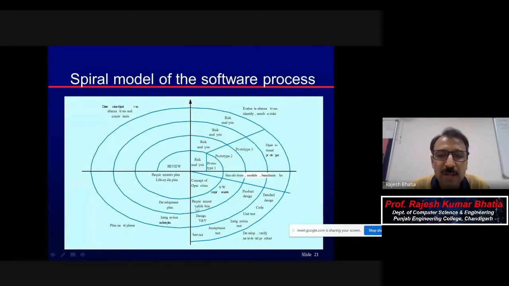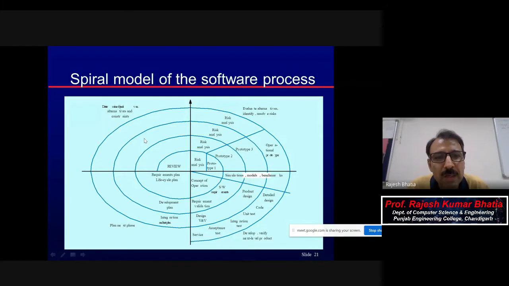And maybe through this validation, you will come to know that you missed something, you omitted something, or you will identify certain details, that to complete this requirement, I need to ask for these details, these parameters from the client. So then again, that will be your development plan. You'll go for this plan and plan the next phase activities, and one more circle is completed. Okay, now if we check the quadrants, first quadrant, second, third and fourth, they are linear, they are sequential in nature. But if you see the circles, these inner spirals, these are iterative in nature. So you are adding more.